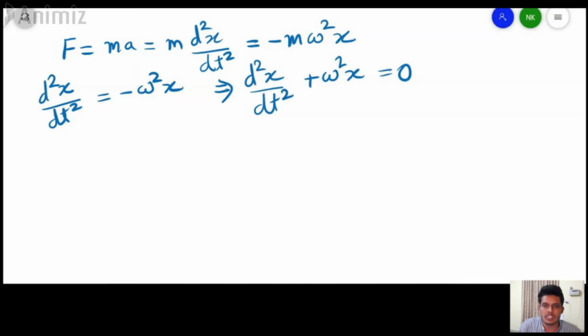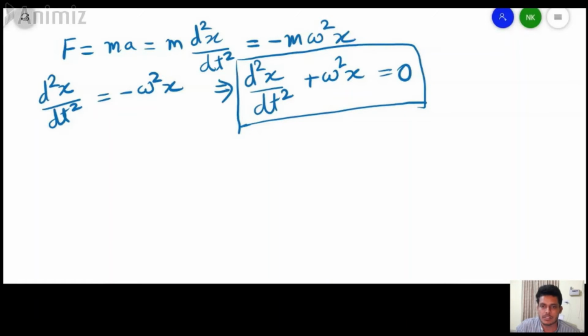So this equation right here is a second order differential equation, and to find the solution of such equations we have to assume some trial function. So let us assume our trial function to be x equals a e to the power lambda t. Now we will find the first derivative of x and then subsequently the second derivative. We will plug the value of the second derivative into this equation for its solution.